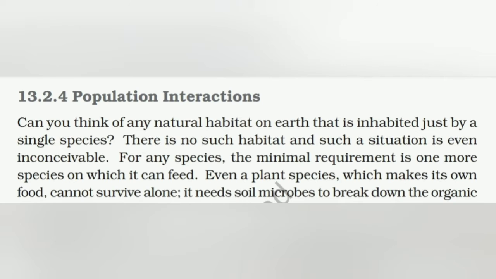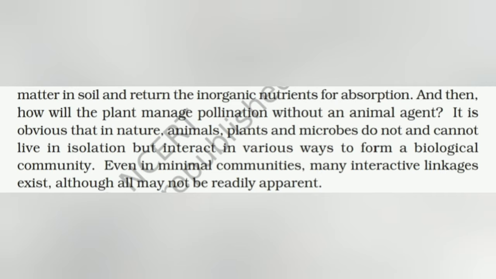For any species, the minimal requirement is one or more species on which it can feed. Even a plant species which makes its own food cannot survive alone. It needs soil microbes to break down the organic compounds in the soil and return the inorganic nutrients for absorption. And then, how will the plant manage pollination without an animal agent?